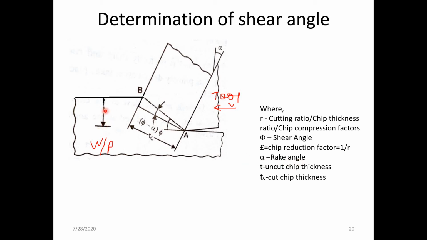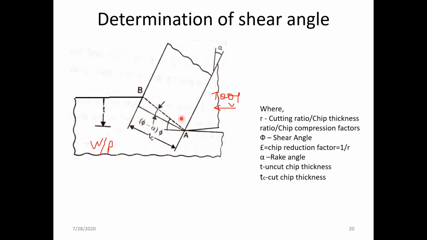Then you know that this here is the uncut chip thickness, that is t, and the chip which is cut there, this one is tc. So it is represented here. This one is tc, that is the cut chip thickness.